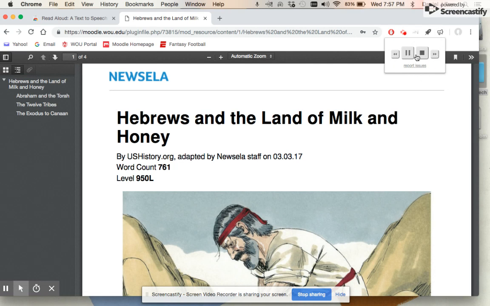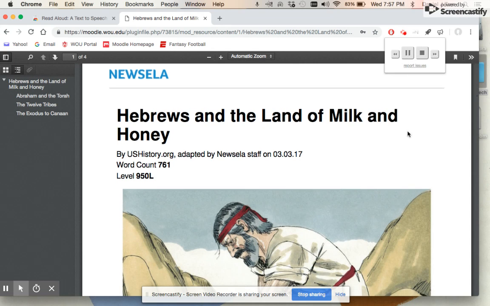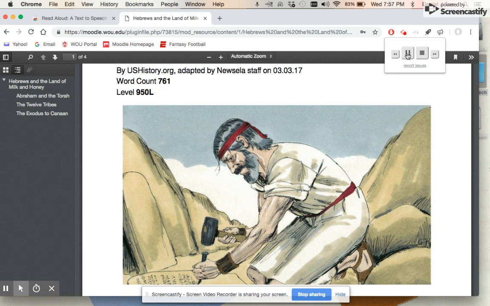Hebrews in the Land of Milk and Honey, an illustration of Moses with the 10 Commandments. Photo, Wikimedia Commons. Empires rose from the beginning.